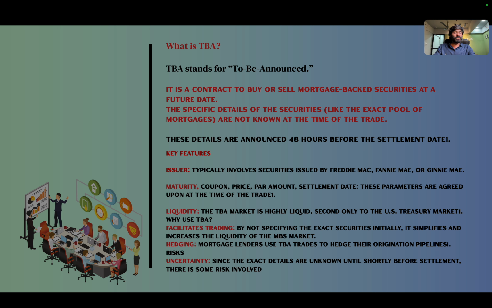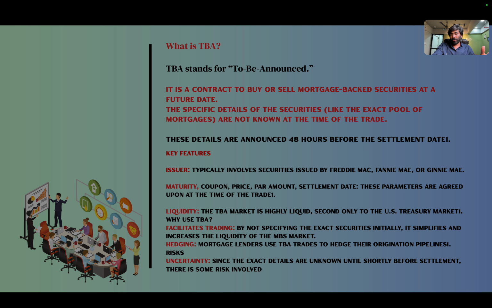Why use TBA? Treasury bills and other securities come under highly liquid investments. You can treat TBA securities like treasuries, though they are not part of the treasury bills. T-bills also come under highly tradable instruments. Now, regarding facilitating trading, by not specifying the exact securities initially, it simplifies trading and increases the liquidity of the MBS market, the mortgage backed securities market.